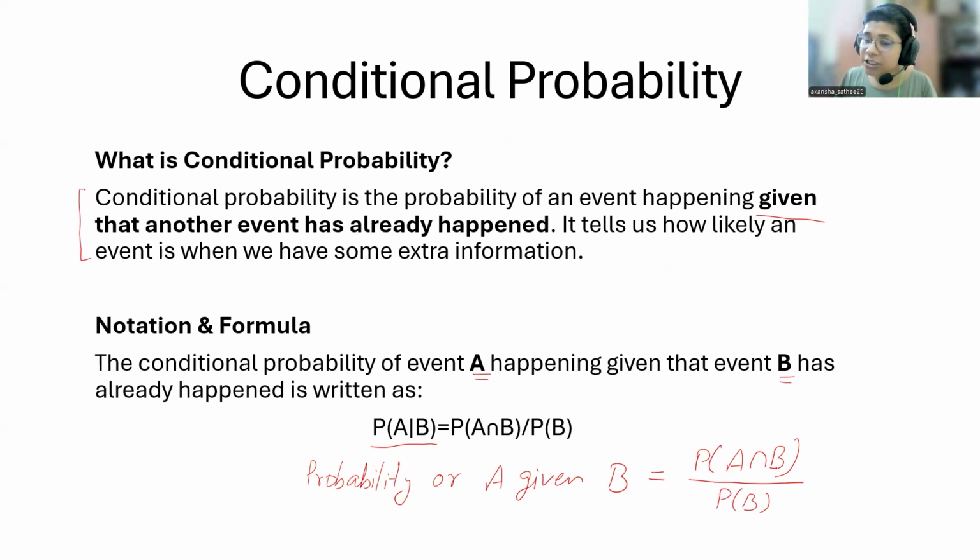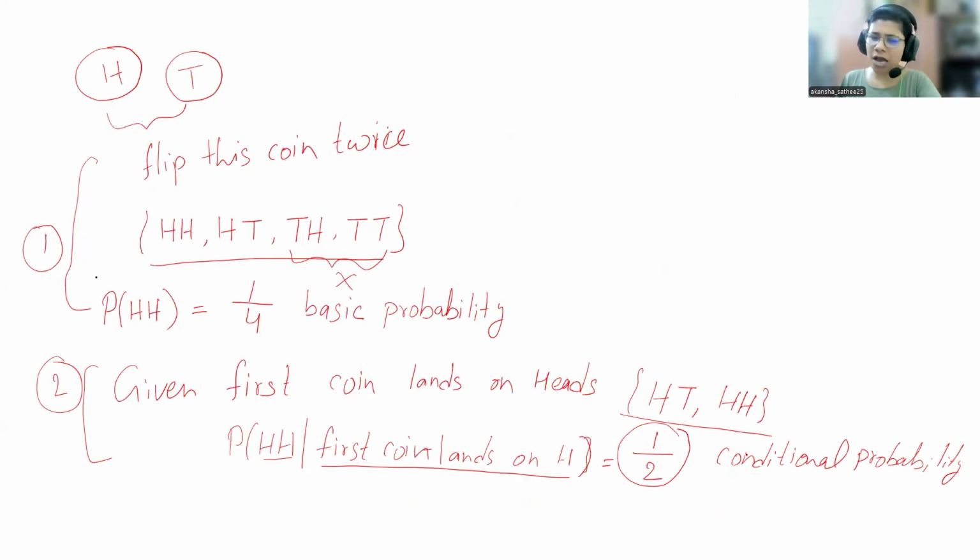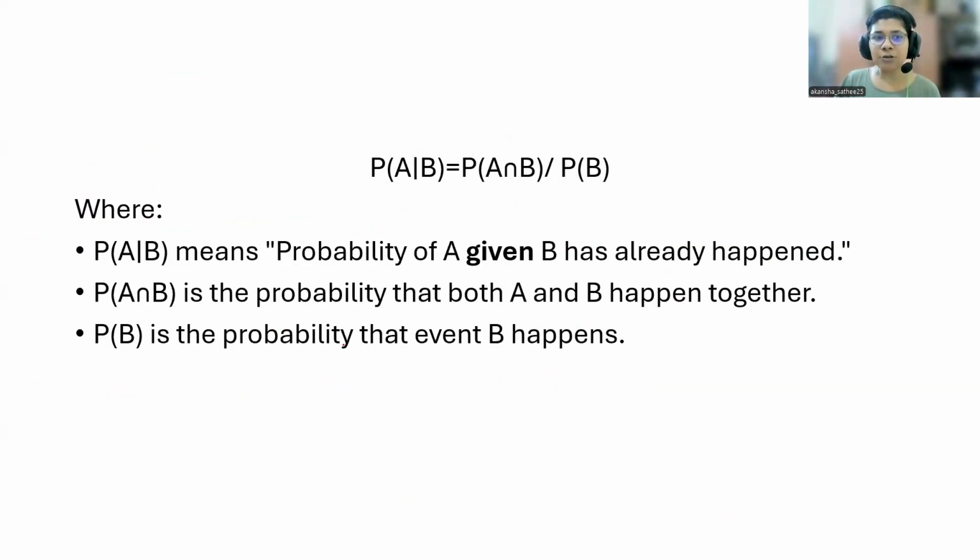What does it mean, A intersection B? This we have already discussed in our first introductory lecture. Some basics of set theory you need when you do probability, and that also we have already discussed. I hope now you have a bit of familiarity. P(A given B) means the probability of A given B has already happened. P(A intersection B) is the probability that both A and B happen together. Probability of B is the probability that event B happens. So these are some notation and how you read it.